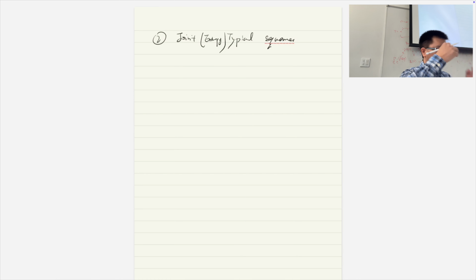So there are two ways to define the typical sequence. One way is a stronger version, which uses types. The weaker version just uses entropy to define the typical sequence and the AEP. I'll explain why the other one might be better, but this one is used in the book.